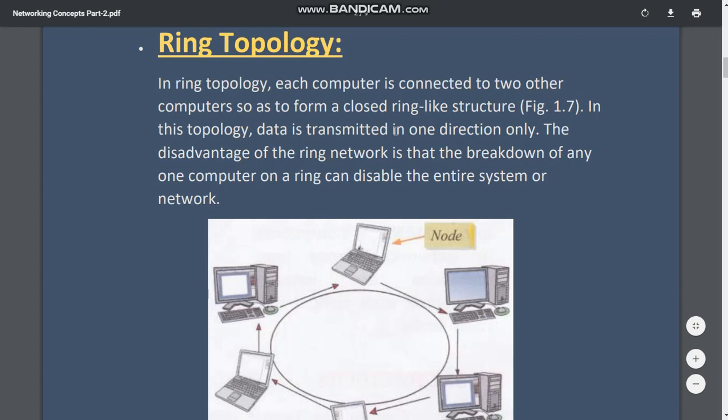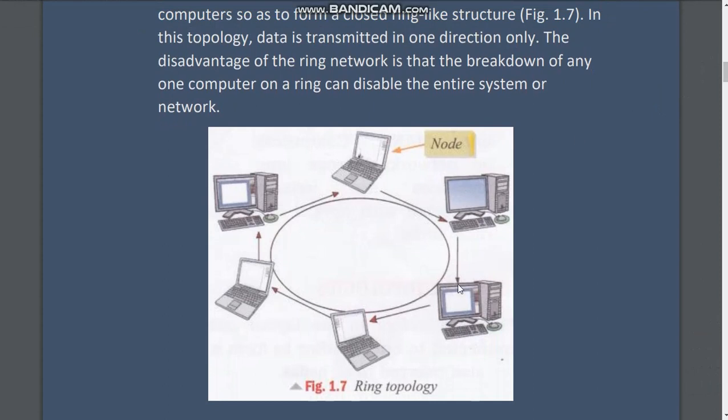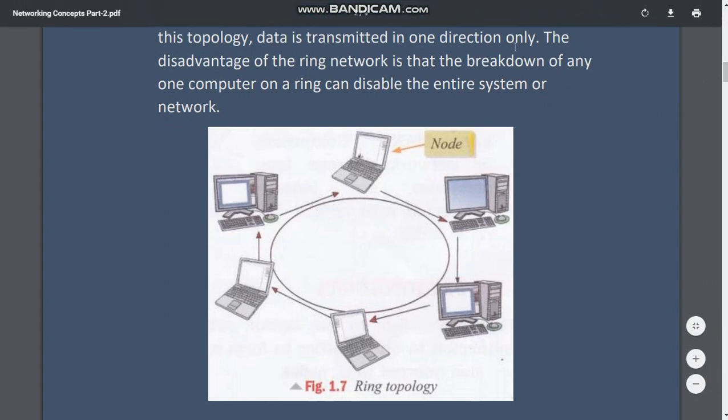Here data is transmitted in one direction only. You can see arrows. So these are anti-clockwise, or clockwise also data can be transferred, but it will be in one direction only. One disadvantage of ring network is that the breakdown of any one computer on a ring can disable the entire system or network. For example, if this node fails, then the entire network system fails.